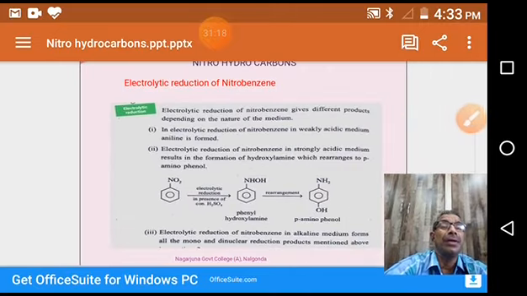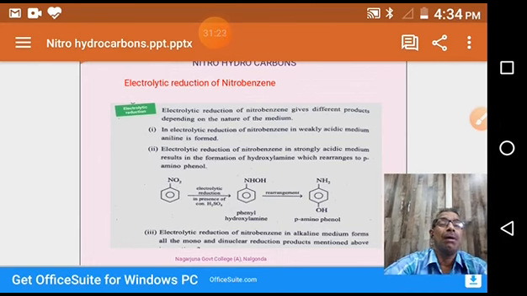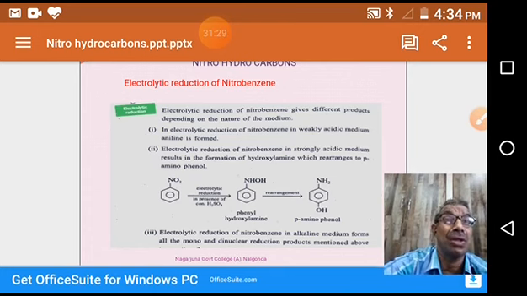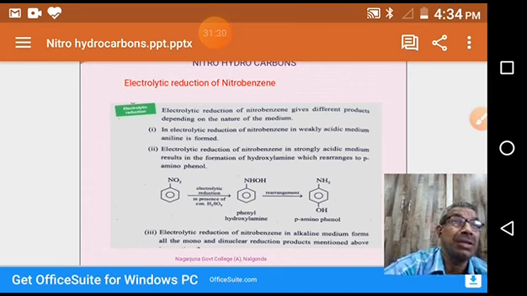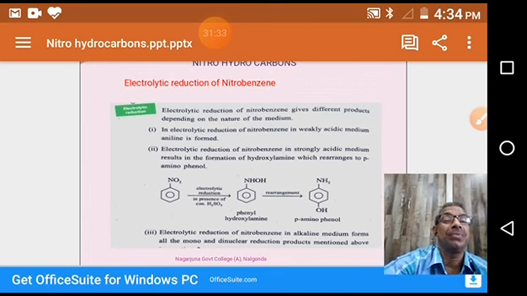Electrolytic reduction of nitrobenzene in alkaline medium forms all the mono and dinuclear products mentioned. We just discussed them: azoxybenzene, azobenzene and hydrazobenzene. So we get a mixture of these compounds.